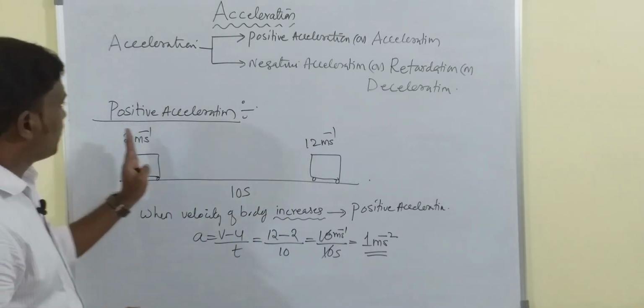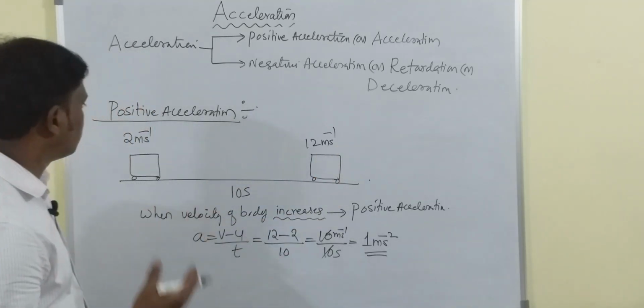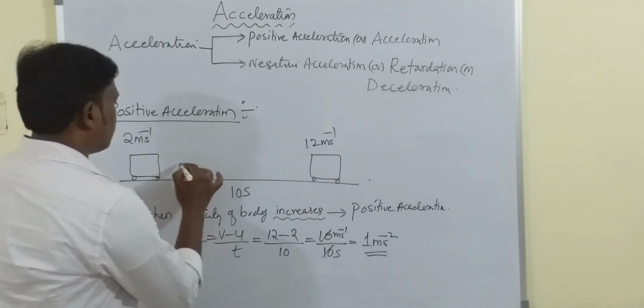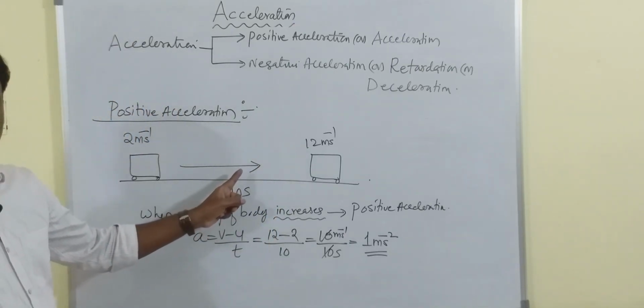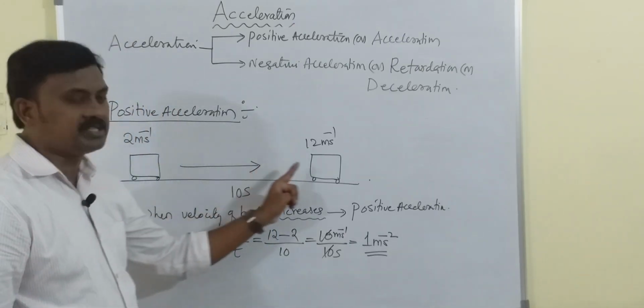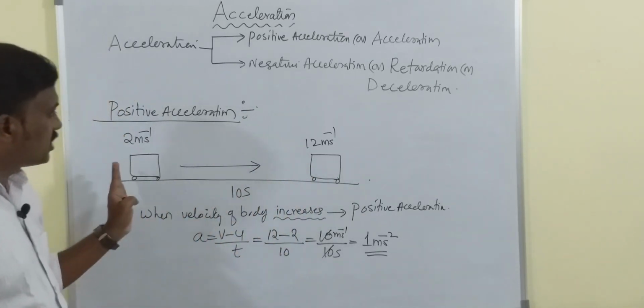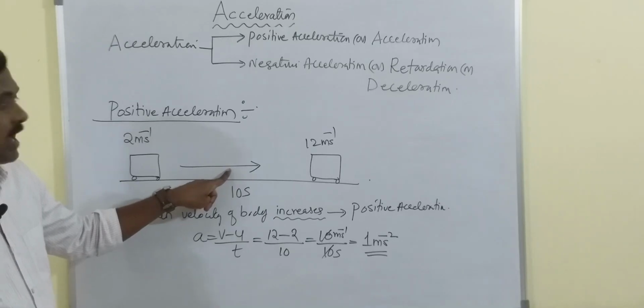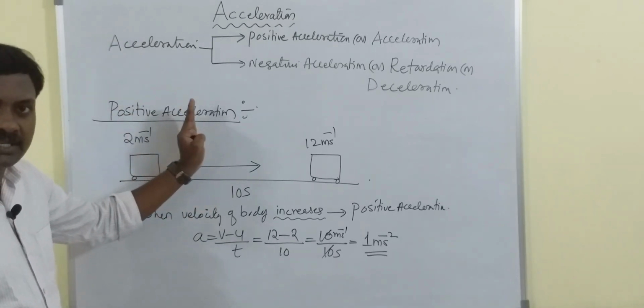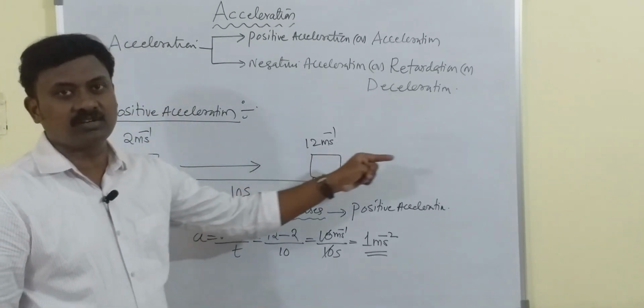Now, the change of velocity. See, one thing you have to remember, children, the body is moving in this direction. This is the direction of motion. And the velocity is increasing. So we say here the change of velocity is along the direction of motion, and the direction of acceleration here is along the direction of motion.